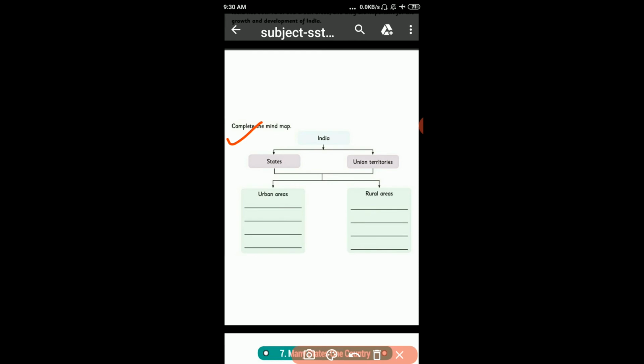Complete the mind map. We are completing our mind map here. In this, India is divided into states and union territories. 28 states and 9 union territories. Urban area: high population, cities and towns, bigger houses and buildings, variety of occupation.